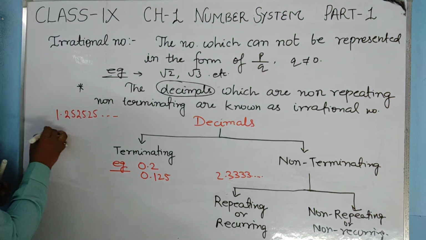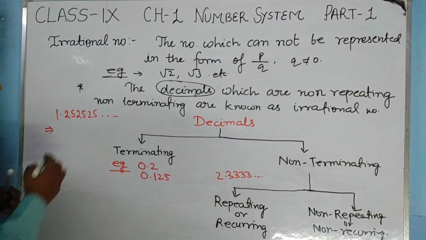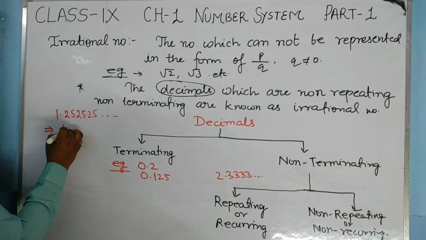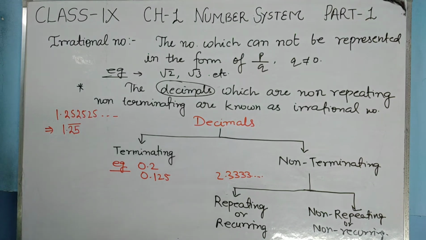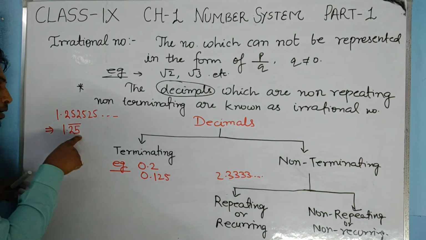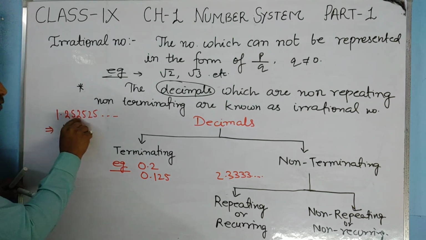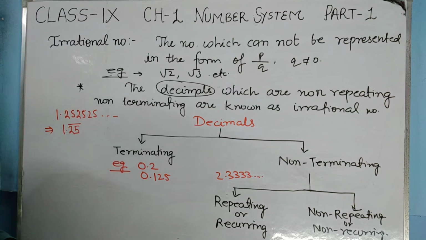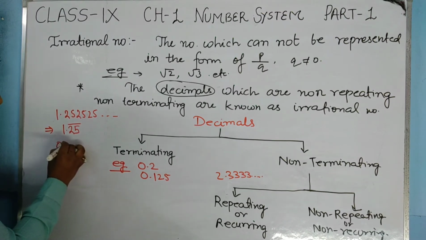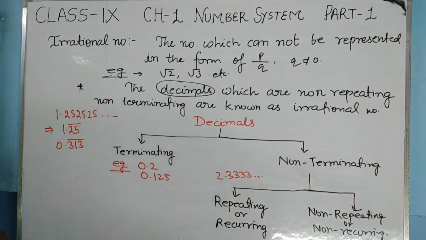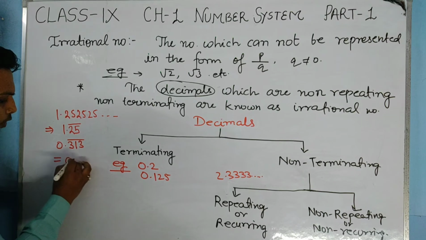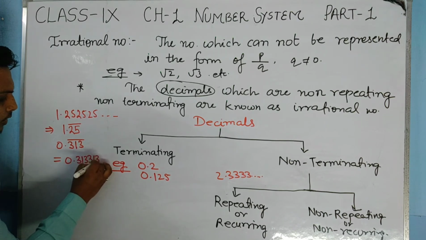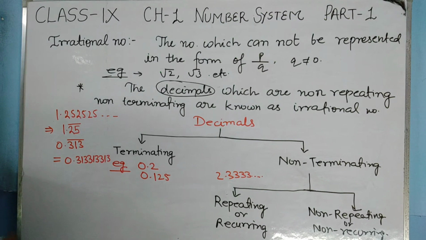Okay, and in short, how can we represent this type of decimal? We can represent it like 1.25 bar. The bar is on the digits 25. It means the digits 25 are repeating, 252525. If it is written like 0.313 bar, then what does it mean? The decimal will be like 0.313, 313, 313 and so on.